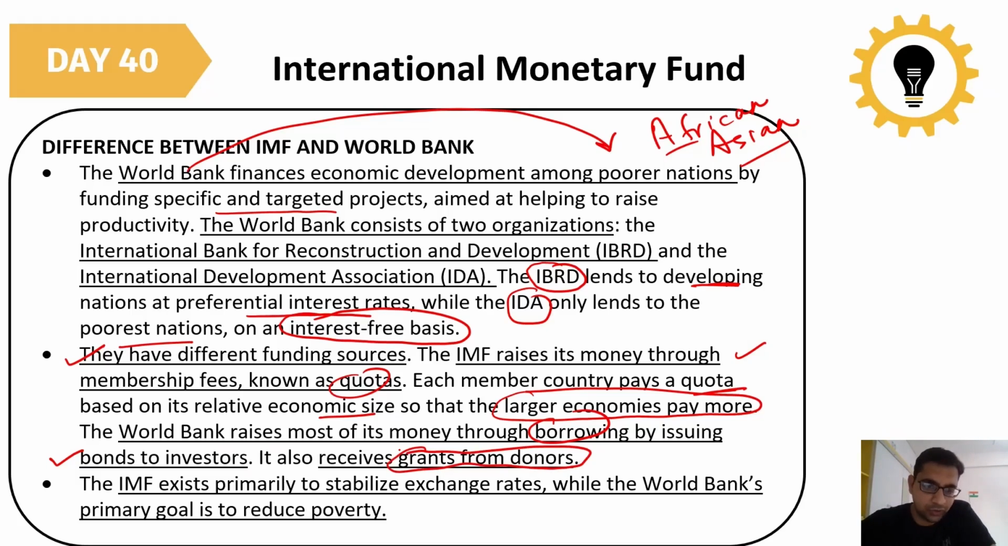Okay, so at the last, the main difference is that the IMF's primary goal is to stabilize the world exchange rate system in order to maintain the proper economic viability of the whole world economy. And the World Bank's primary goal is to reduce poverty throughout the world. So these are the main differences between the IMF and the World Bank.